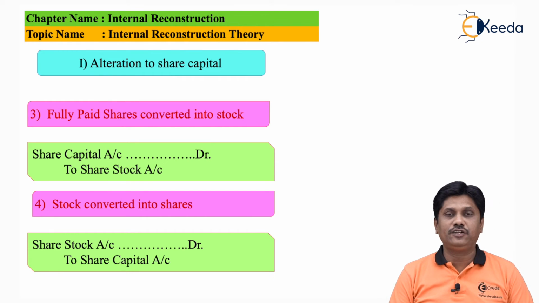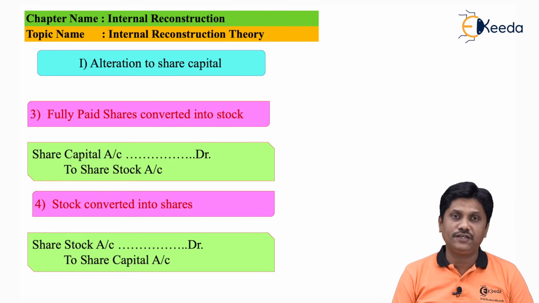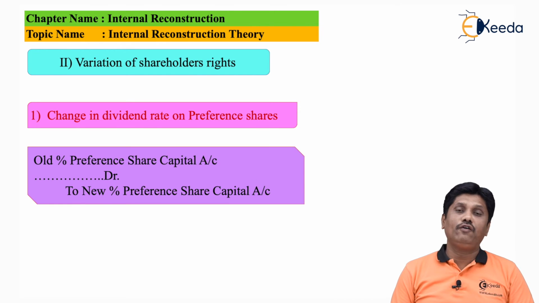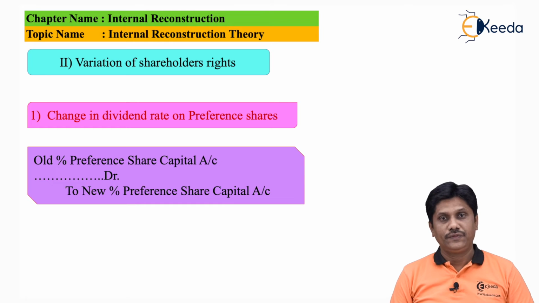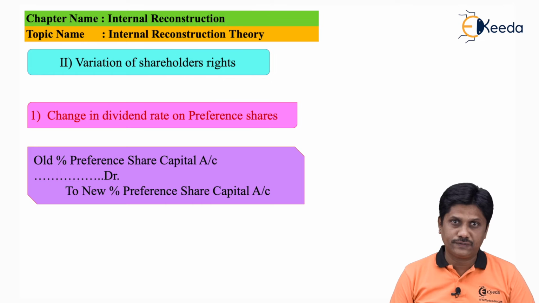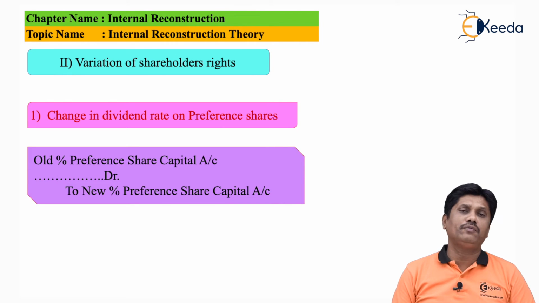So it doesn't matter whether you are writing share capital or share stock, both will have a place in the balance sheet under the heading share capital. Next, I told you that the next way of reconstruction is variation in the rights of the shareholder. I clearly mentioned that you are changing the dividend rate of the preference shares. Earlier they might be getting a lower rate of dividend and now you are promising a higher rate of dividend.